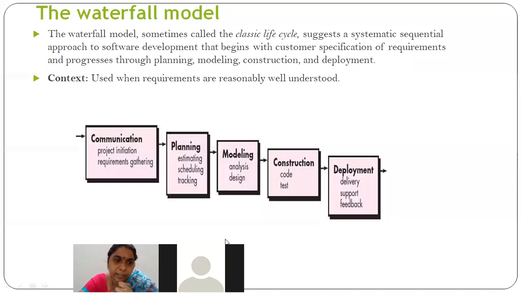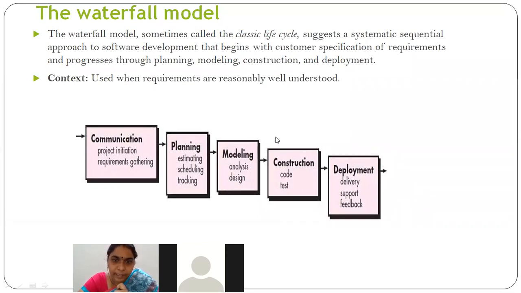Okay, you continue with the class, then you. Okay ma'am. So coming to this waterfall model, this is the basic process model that was developed. It is also called a classic life cycle model, right? This waterfall model follows a systematic sequential approach. Systematic in the sense an orderly approach, and sequential is one after another, right? This waterfall model starts with customer specification and requirements and ends with deployment.